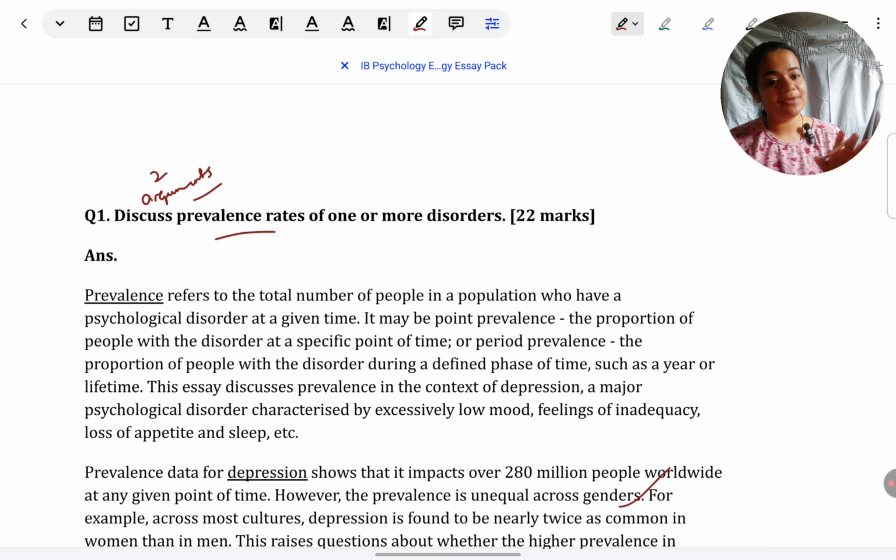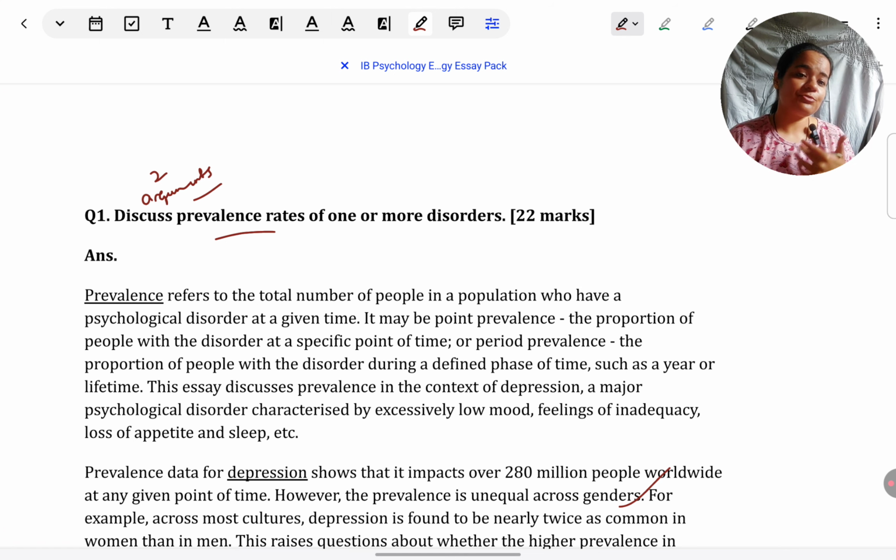I'm not prescribing that you take this approach to finalize your arguments, but in case that is your priority, that you just want to keep the number of studies you want to learn to the bare minimum possible, then you can take the approach that I have taken. Okay, so this is how I have finalized on arguments.